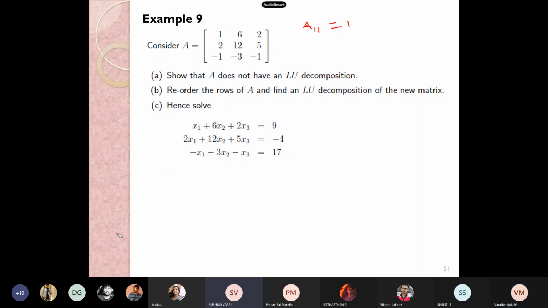Now tell me, what is A22? 12 minus 6 into 2.